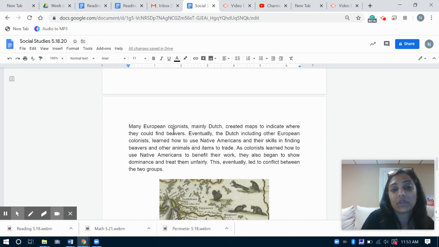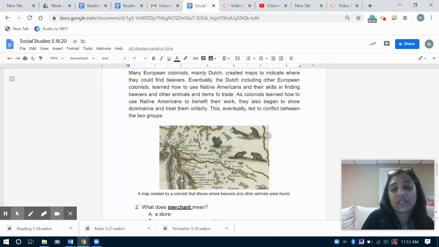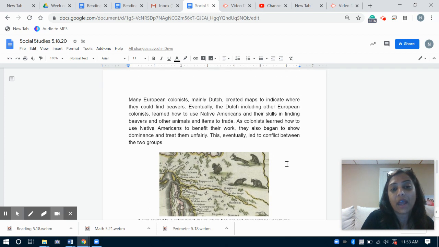It says here, many European colonists, mainly Dutch, created maps to indicate where they could find beavers. You can see it right over here. They made these maps once they started getting really familiar with the land and found out where the Native Americans were hunting for these animals. Eventually, the Dutch, including other European colonists, learned how to use Native Americans and their skills in finding beavers and other animals and items to trade. So the colonists were coming over, they were figuring out how to work with the Native Americans to use their hunting skills to gain what would help them.